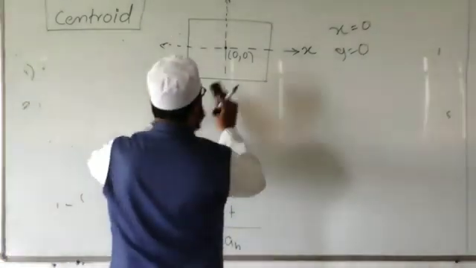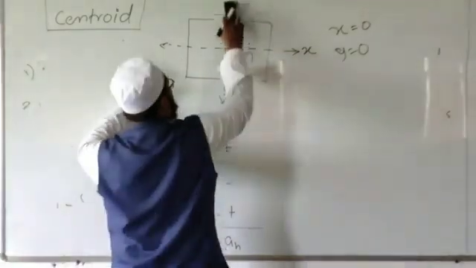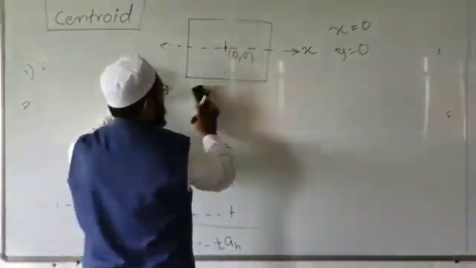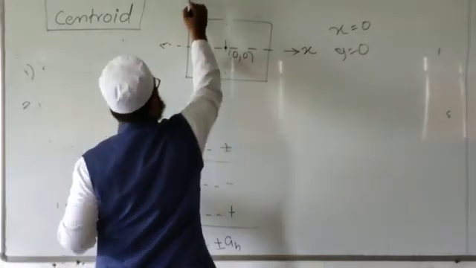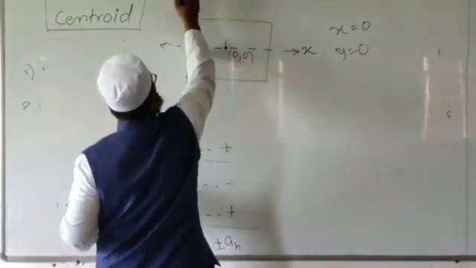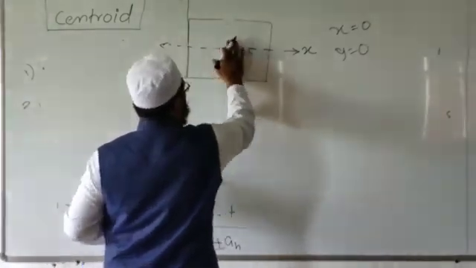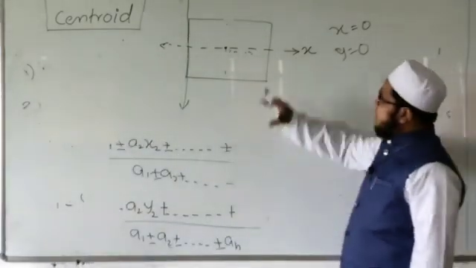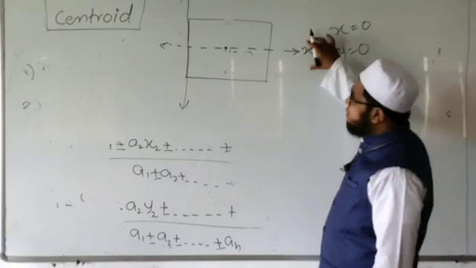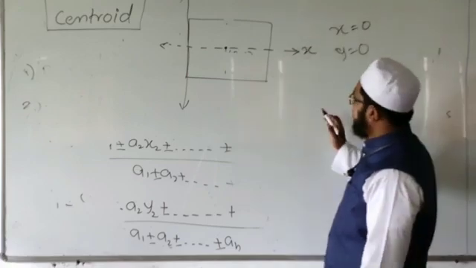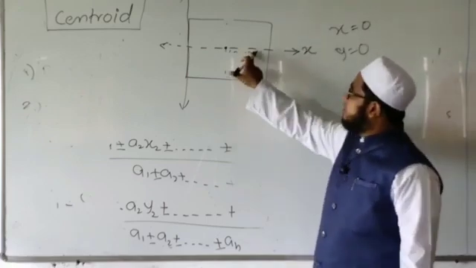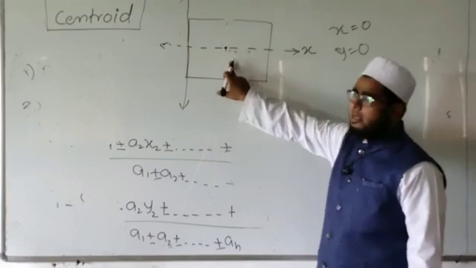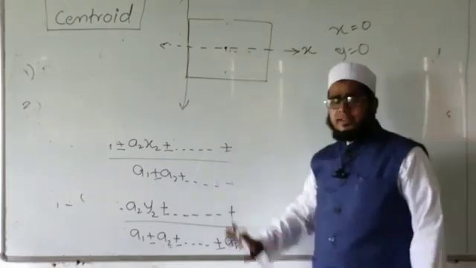Now listen here. There may be a possibility that y is lying here and x is in between. In this case, only the x axis is dividing the figure into two equal parts, and the y axis is at the edge of the rectangle.